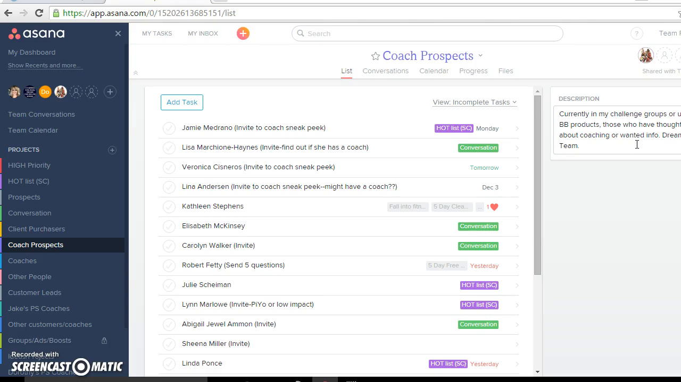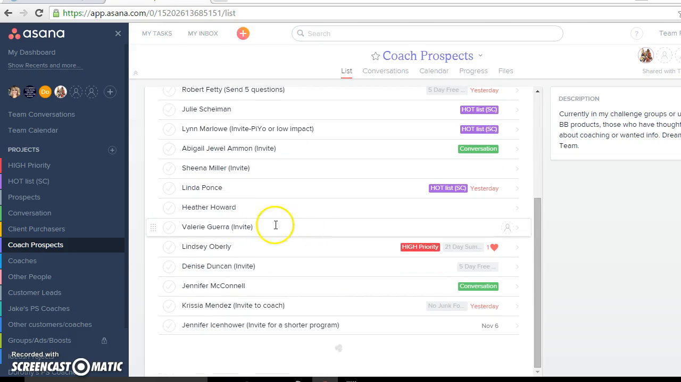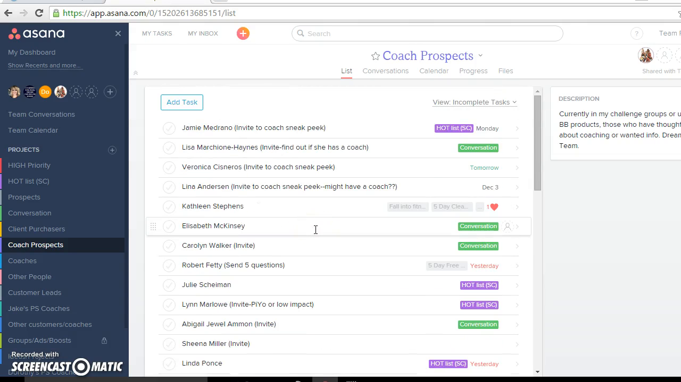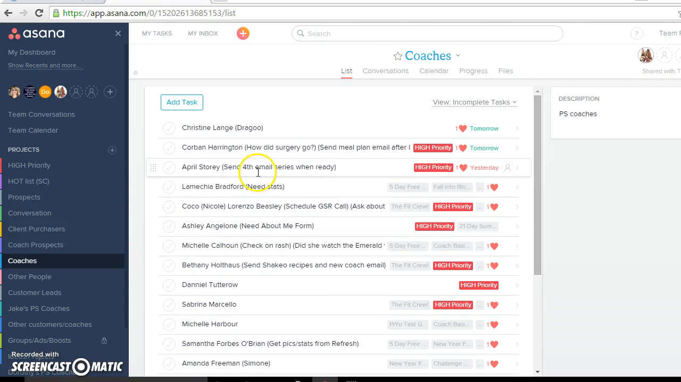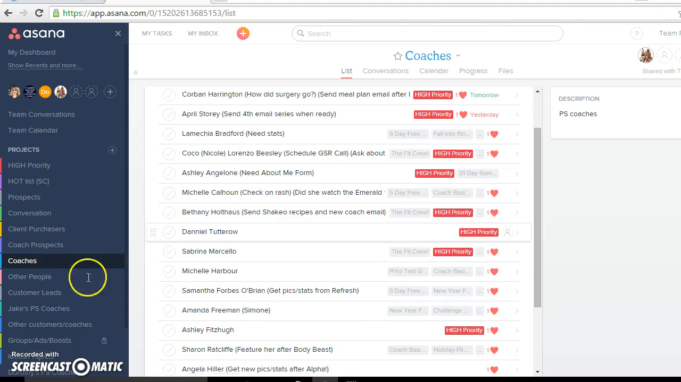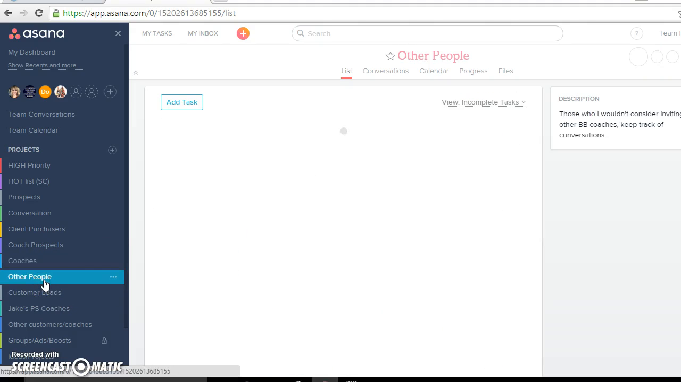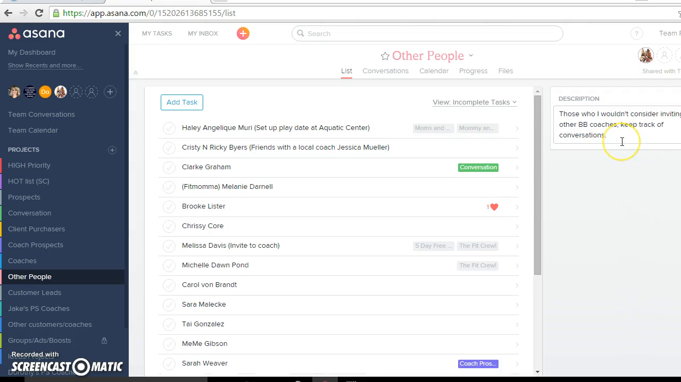They're loving the group. They're interacting with other people, and I can see that they'd be amazing coaches. This is my dream team list. This is the one I go to. I'm like, holy cow, I need to make sure that I'm inviting them to the coaching opportunity to see what it's all about. Then I have my coaches. These are my personally sponsored, where I keep track of all you fun people. I have other people, basically those who I wouldn't consider inviting, other Beachbody coaches.